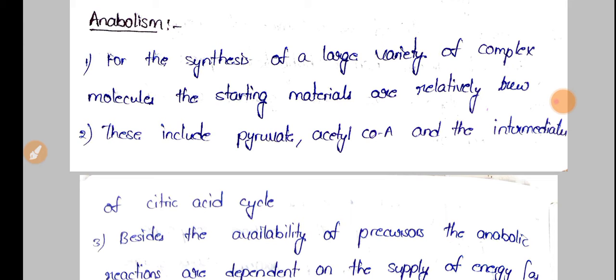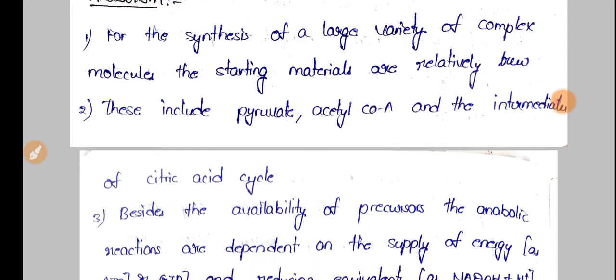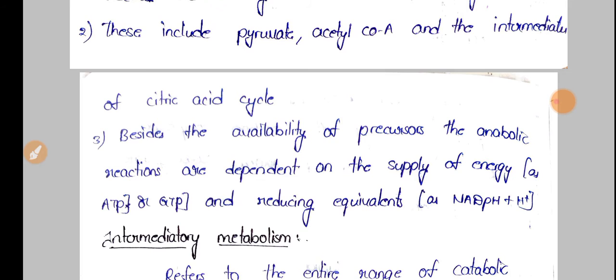Products like pyruvate or acetyl CoA, which are intermediates of the citric acid cycle, are used. Besides these products, precursor availability is also essential, and an energy supply is also required for anabolism reactions.